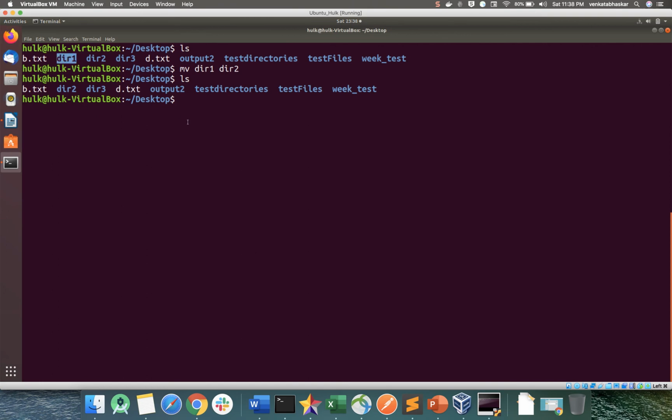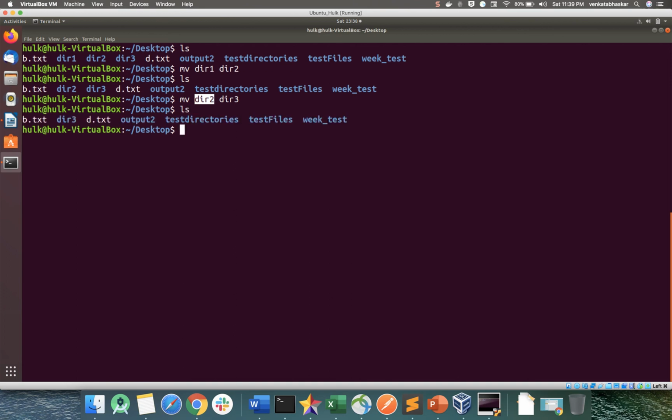You got my point? Okay, now observe one more case here, mv directory 2 directory 3. When I do this, what will happen? The directory 2 folder goes into directory 3. Now check the ls command. Now if you see here, no directories.